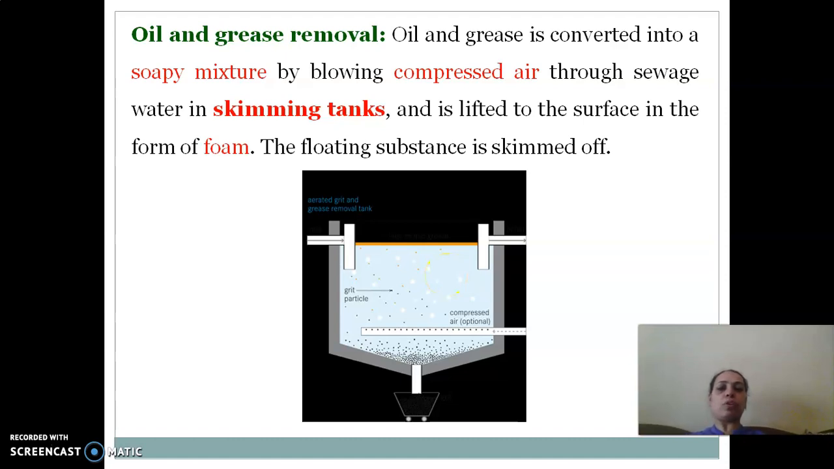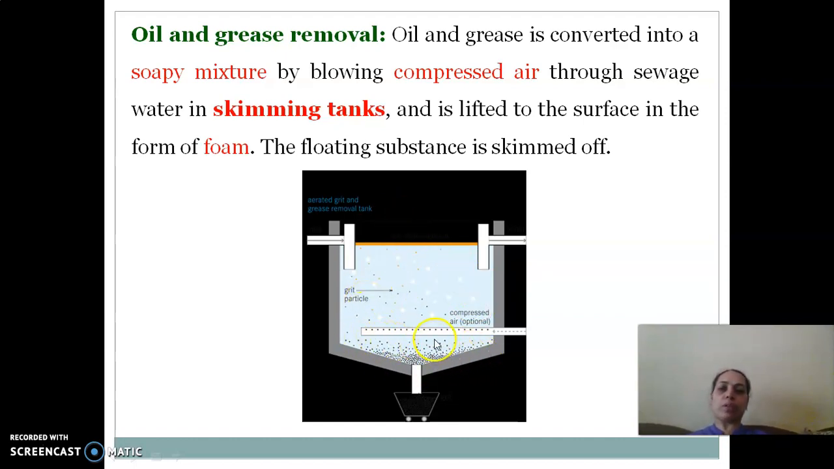So the foam or the froth has been formed and lifted up at the top. This foam which has been generated can be skimmed off, and this water, free from oil and grease, can be taken to the next stage of treatment. So oil and grease removal is carried out in the skimming tank, where the water is treated